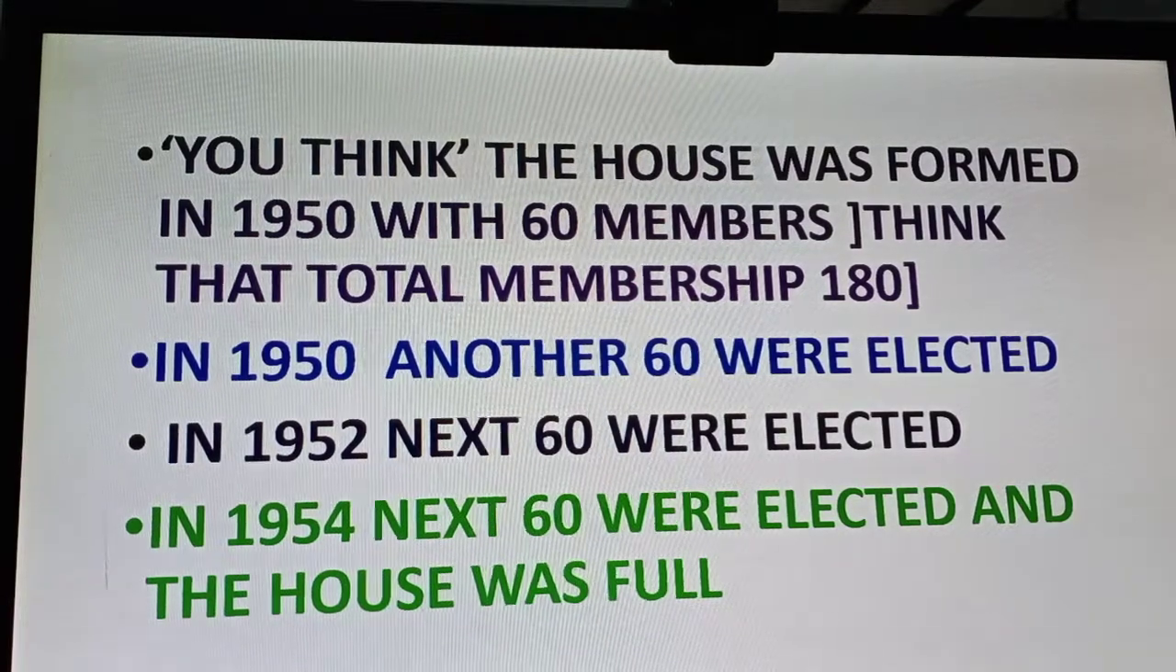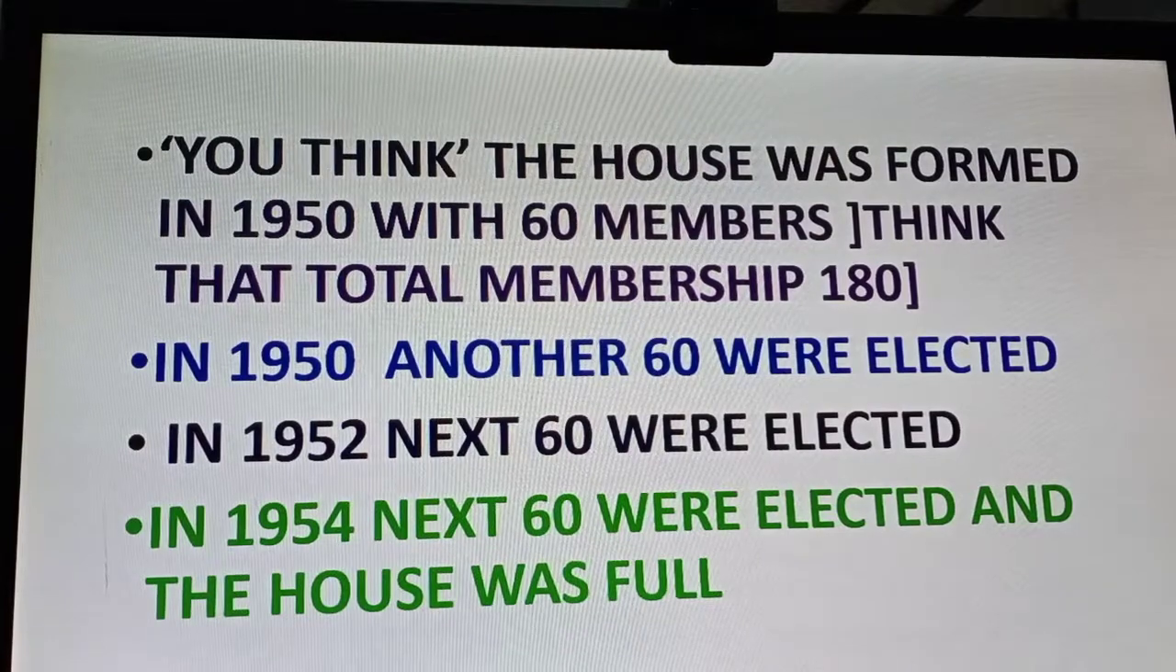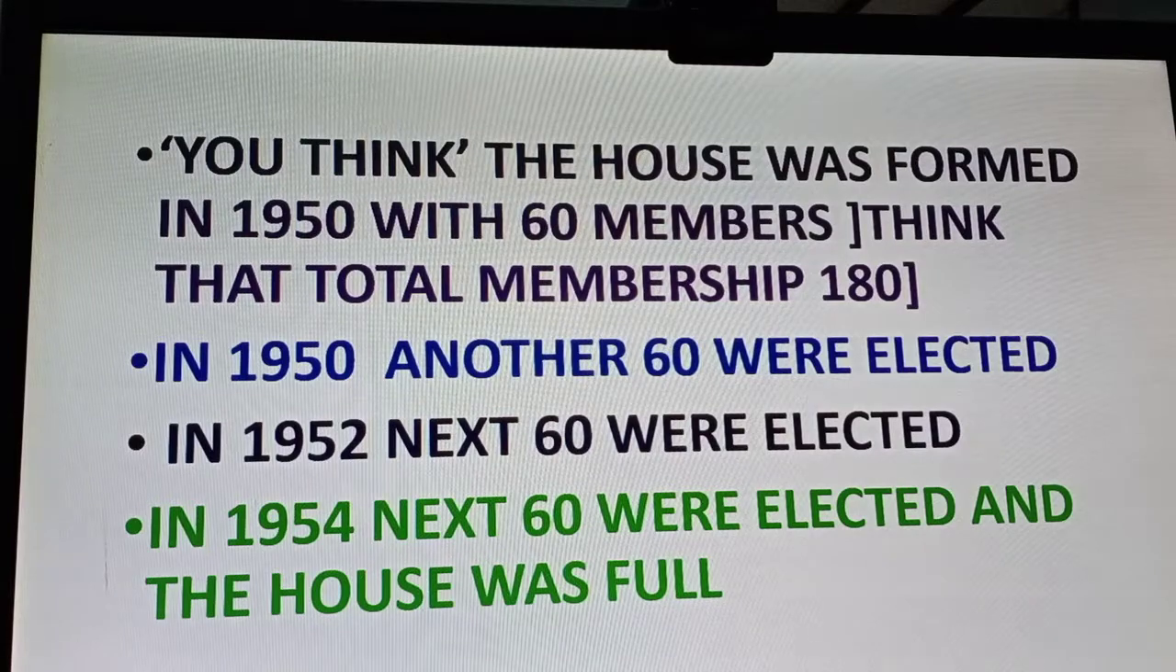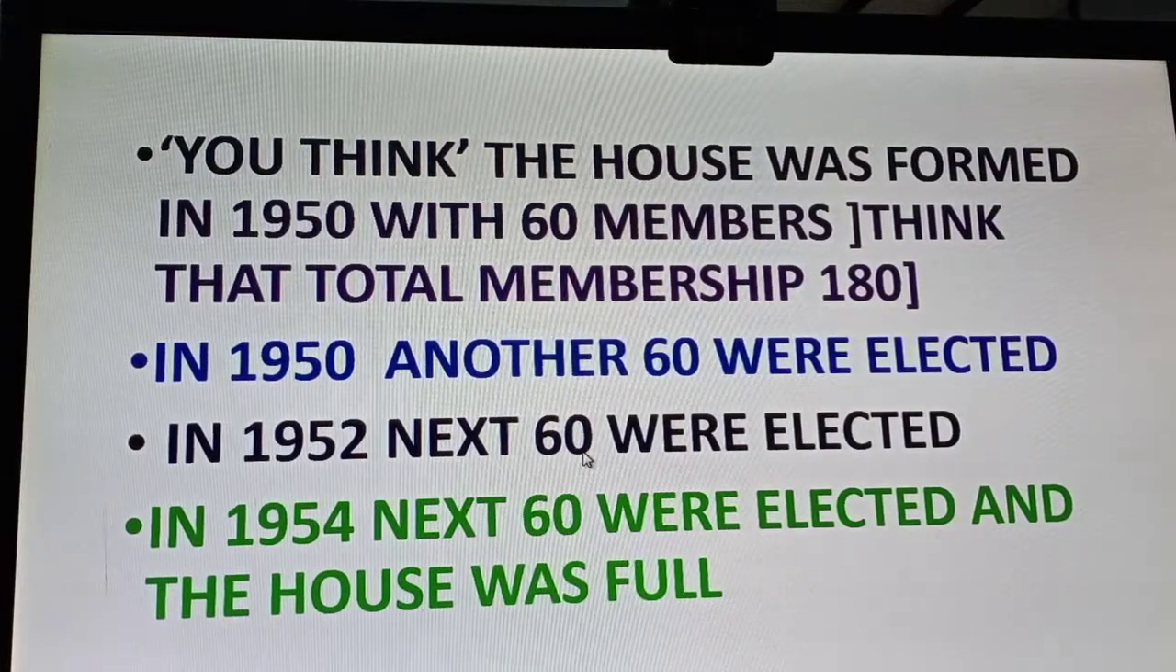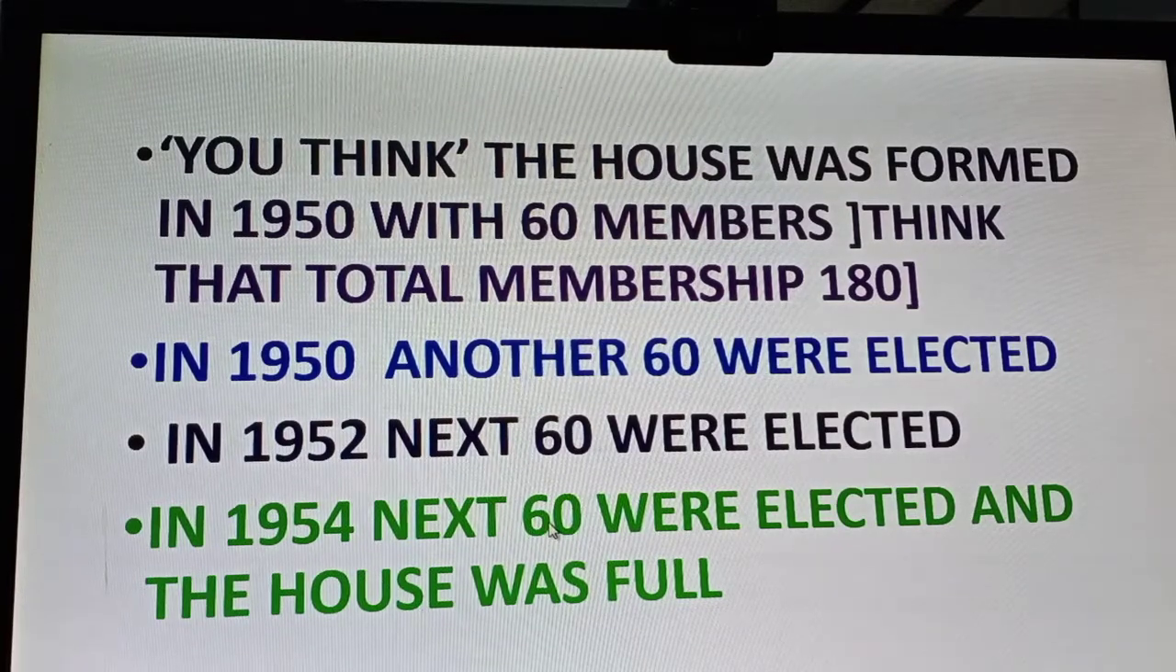Just think the house was formed in 1950 with 60 members. 60 members were elected from different states of India. Just think like that. Then you think that the total membership of the house was planned as 180. So, in 1950, 60 were elected. In 1952, the next 60 were elected. In 1954, 60 were elected.